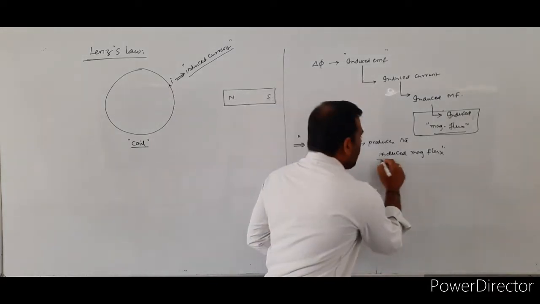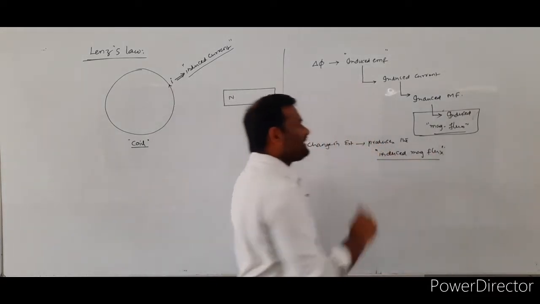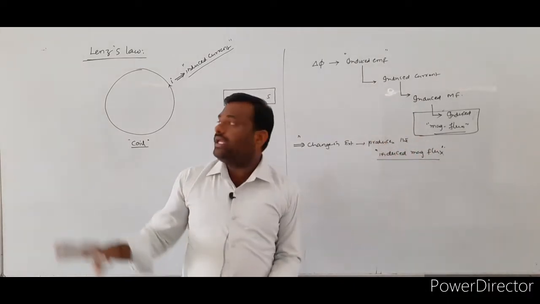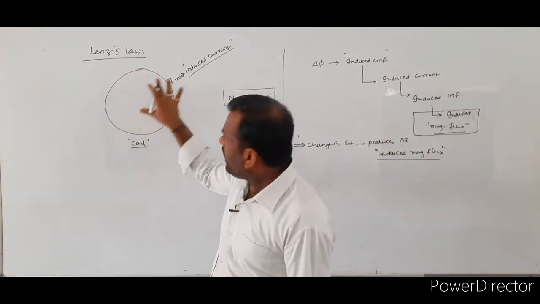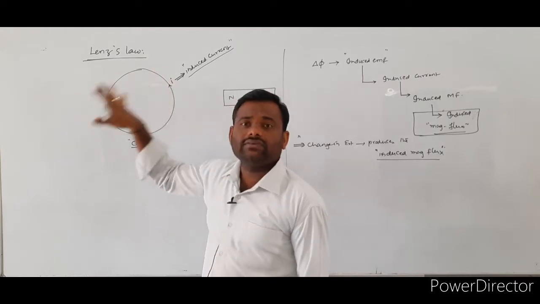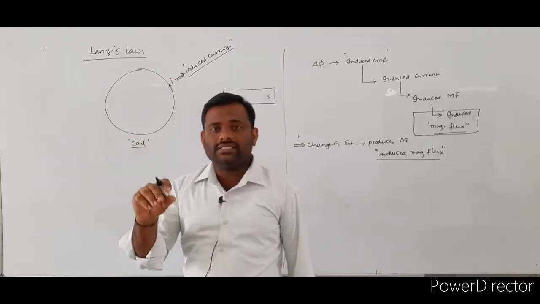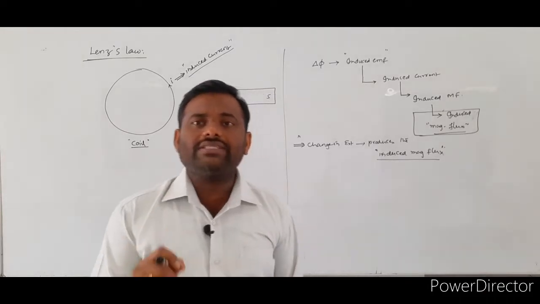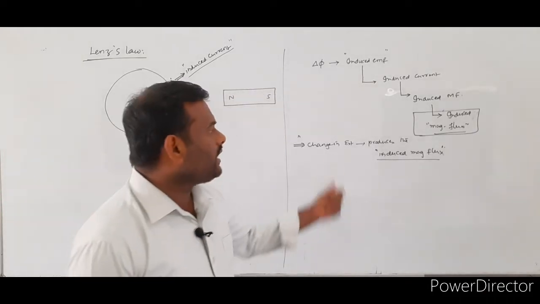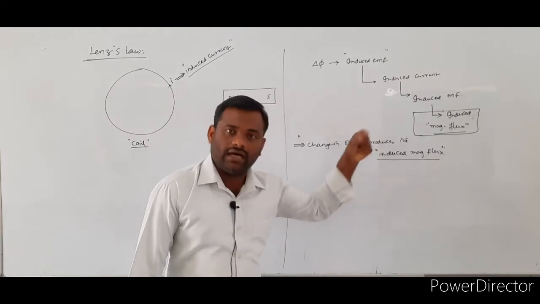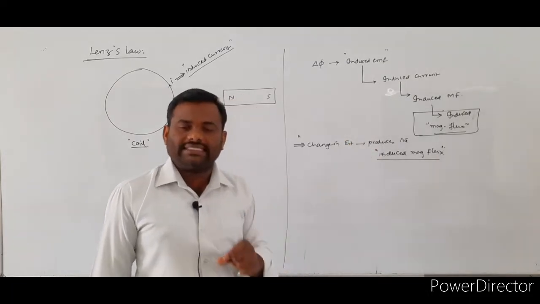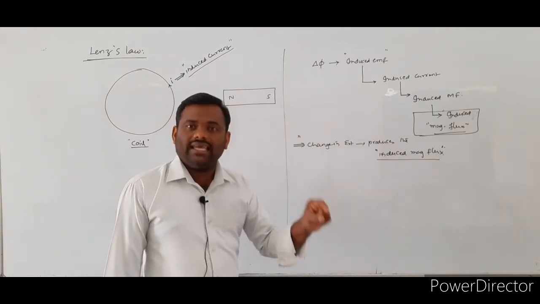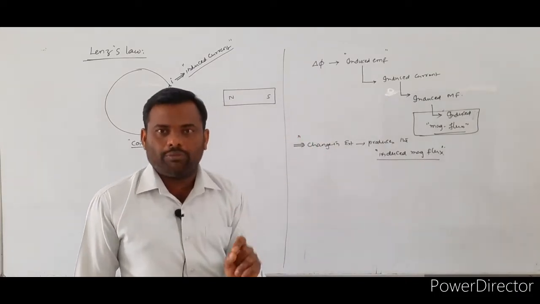The induced magnetic flux. So the induced magnetic flux produced within the given circular current carrying coil always opposes the change in external magnetic flux.